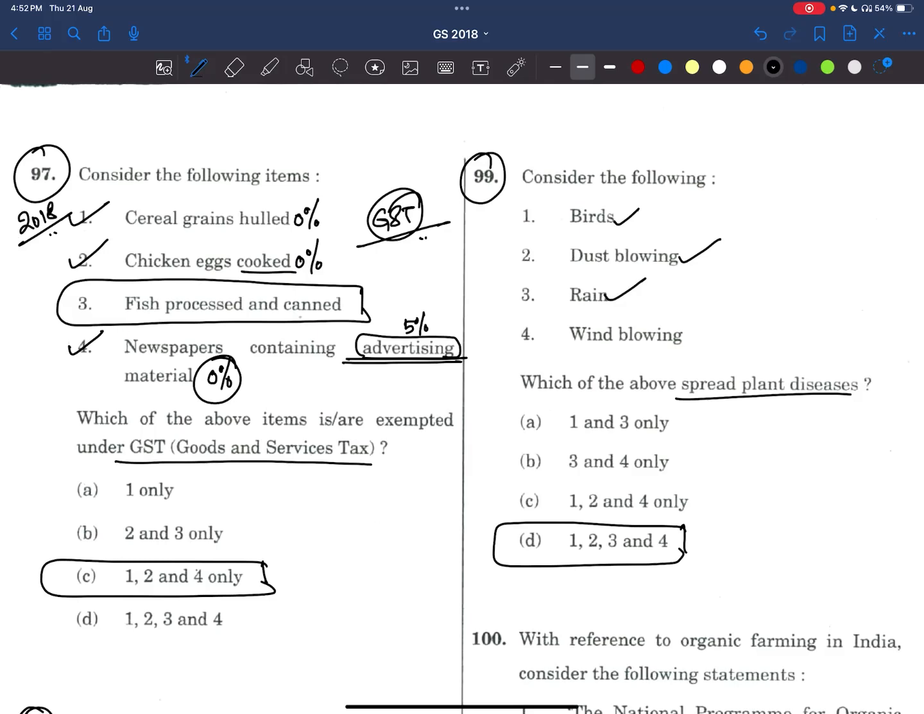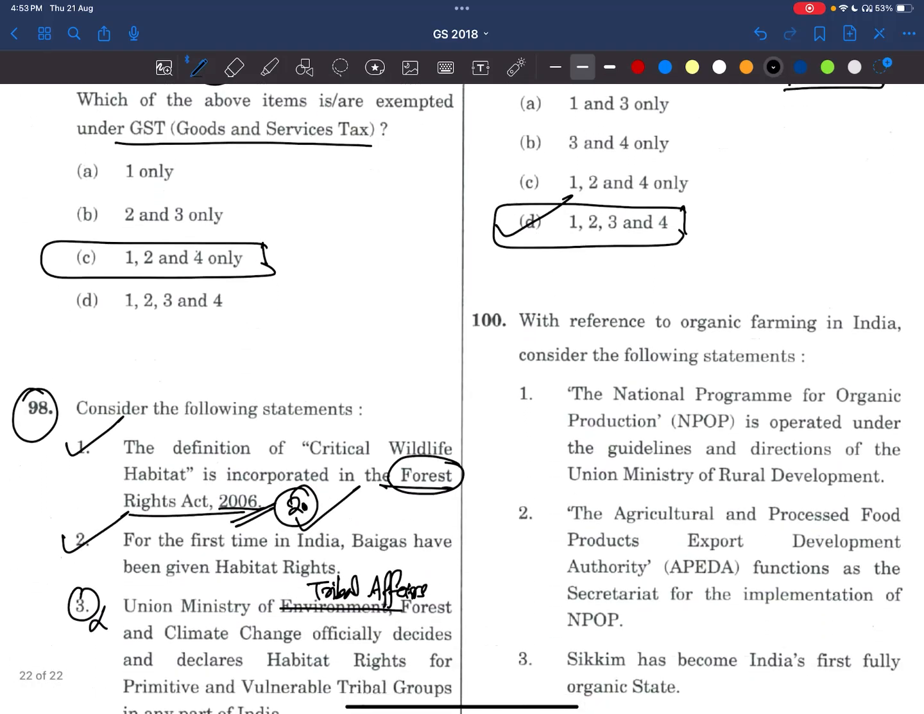Rain, of course. See, what does rain do? If there are trees or something else, water will be falling from them, and from one place to another, water will be circulating. In that way also it can happen. Wind blowing and dust blowing are almost the same. Answer is D. Nothing much to discuss about this question, but since diseases are present, there are many questions asked on diseases, and I have already promised that I'll try to make notes on virus, bacterium, protozoa, and the diseases they cause. So let's go to the 100th question.